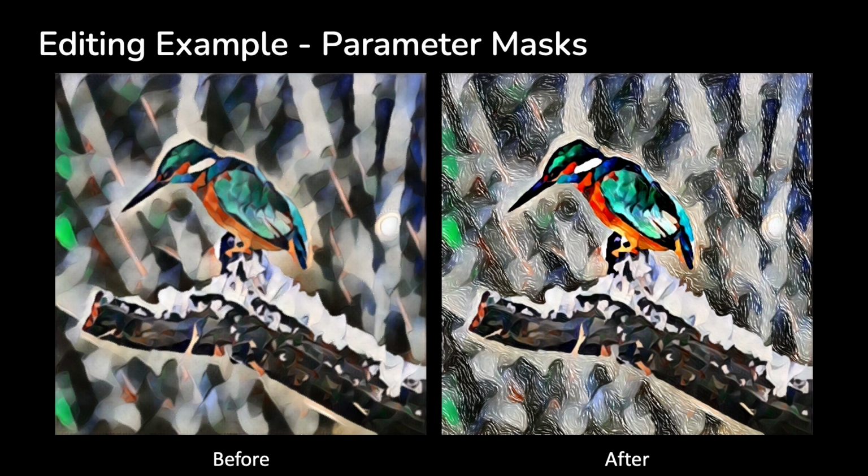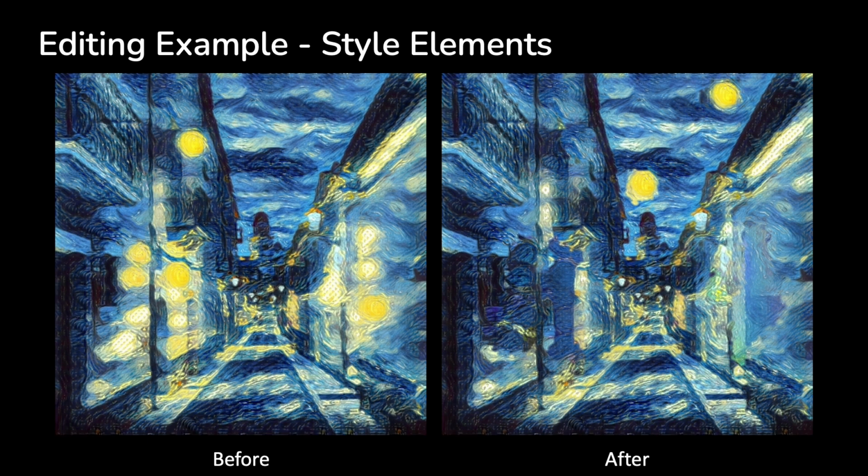During editing, we can modify values of the parameter mask. For example, here, we increase the oil bumpiness and shininess in the background. In this image, we modify colors in the structural abstraction stage to move yellow stars from the building to the sky, and then repredict fine textural details with the PPN.